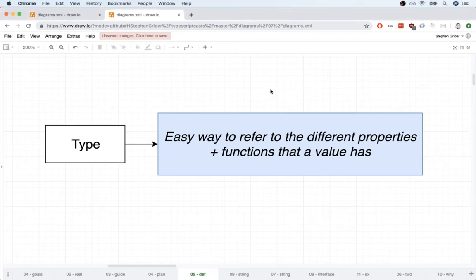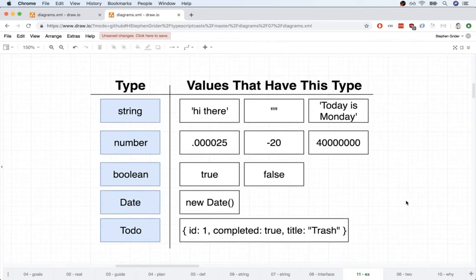Now that we've got a better understanding of what a type is, let's dive a little bit deeper into the subject and then discuss why we care about types at all. All right, so first off, a couple examples of some very basic types. Anytime that we are working with a value that has a type of string, we would expect to see a value that looks like these right here.